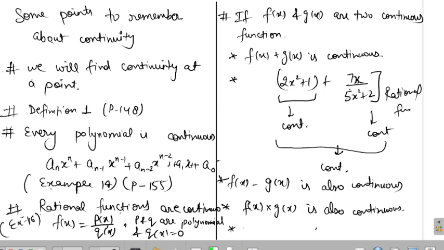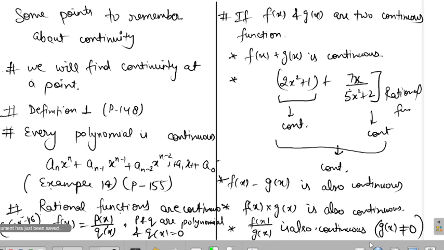Okay, next, if you divide the functions f(x) by g(x), it is also continuous. But there is a condition. What is the condition? That the function in the denominator should not be equal to 0 at that point. These are the properties. Note these down in your notebooks to revise the things. It will be helpful.